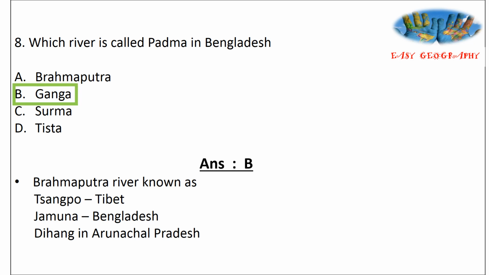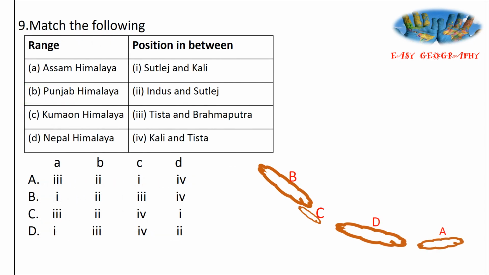Next one, match the following. The Himalayan ranges are there, and the position in between rivers. Assam Himalaya, Punjab Himalaya, Kumaon Himalaya, and Nepal Himalaya. Position: between Satluj and Kali, between Indus and Satluj, between Tista and Brahmaputra, between Kali and Tista. A is Assam, B Punjab, C Kumaon, and D Nepal Himalaya.